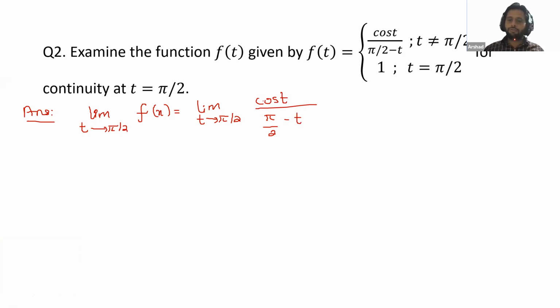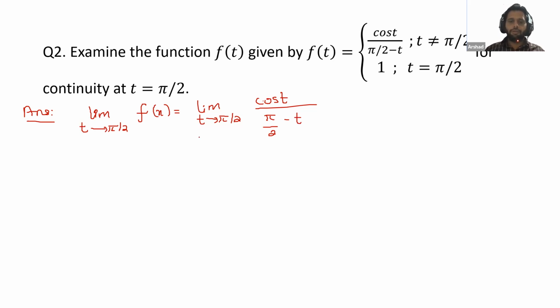Why do we choose the first function? The same reason, Nabil. t tends to pi by 2, t is not equal to pi by 2. As we have discussed in the previous question, t is approaching pi by 2, but t is not equal to pi by 2. Okay. Nabil, is it fine?